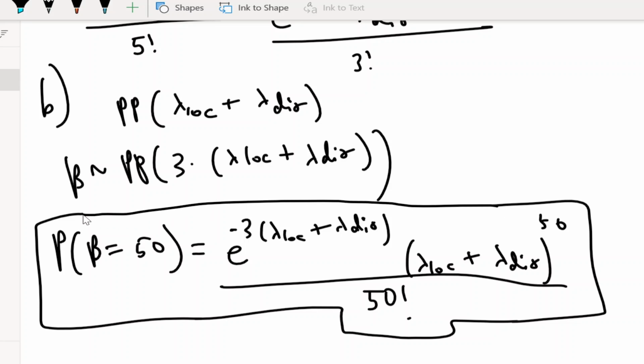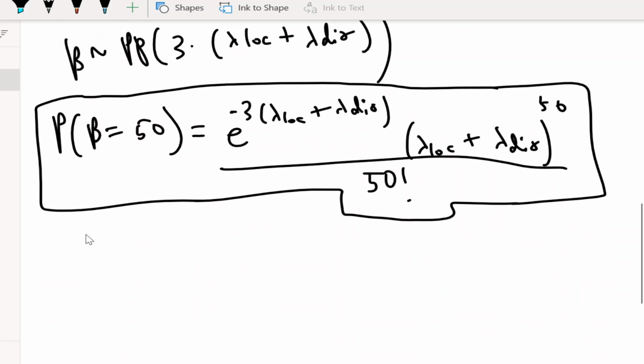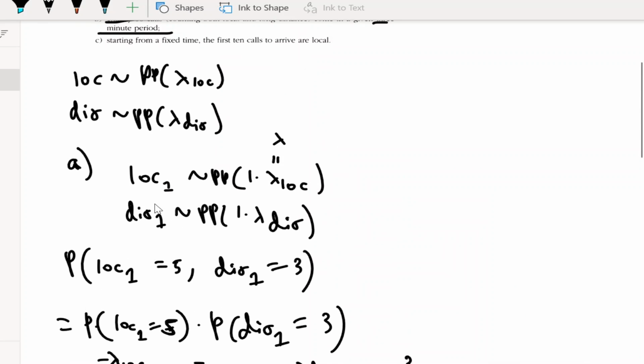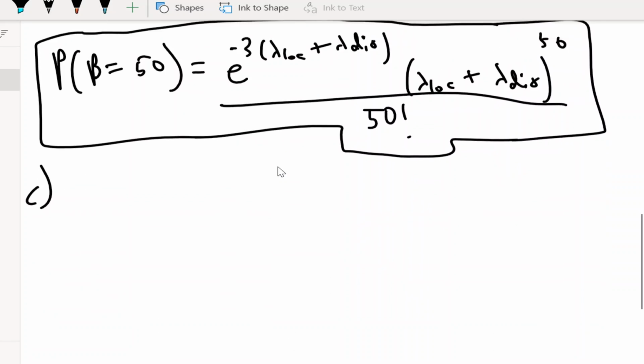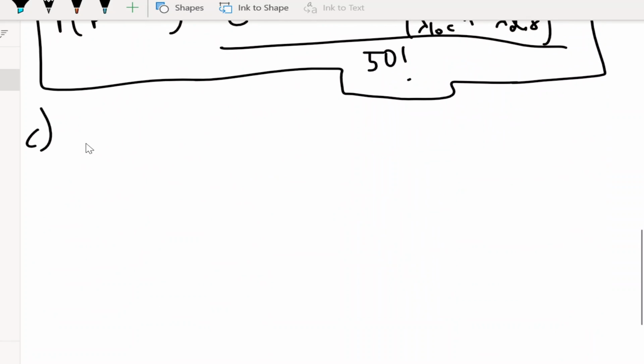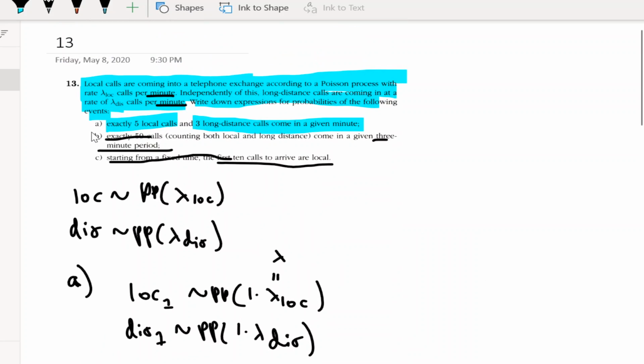Okay, cool. Yeah, that's our answer for part B. Okay, cool. Part C. Starting from a fixed time, the first 10 calls to arrive are local. Okay, so this is slightly more complicated, but it's still not that complicated. Starting from a fixed time, the first 10 calls are local.